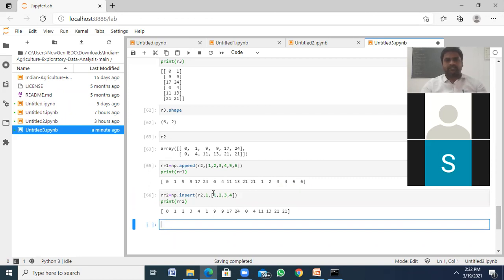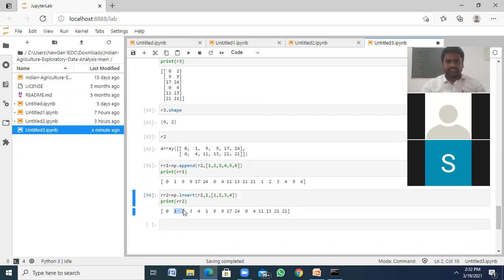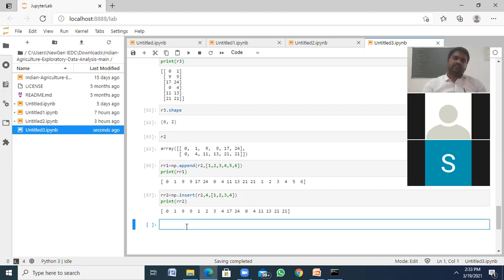So like this, 1 2 3 4 is inserted here. This R2 is flattened into a single dimension and it inserted at index 1. If I'm inserting at the fourth index, 0 1 2 3 4, it will be displayed here, after 99. That is about insert.